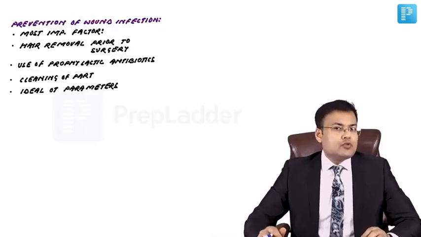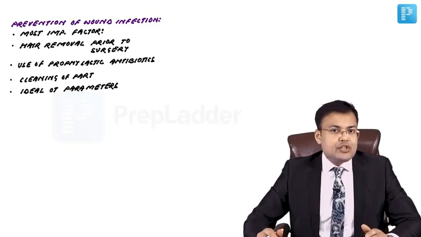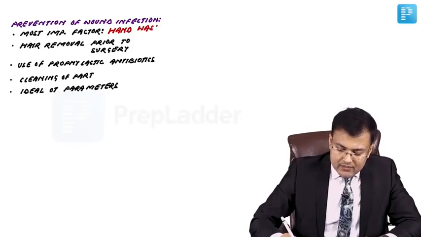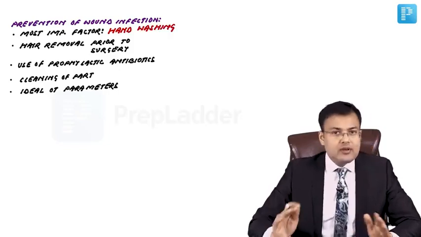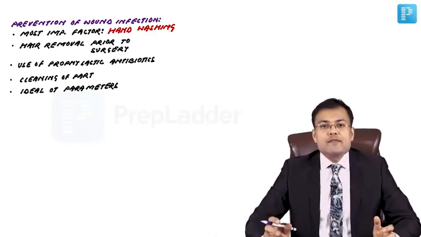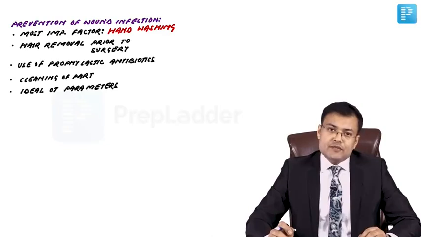What's the most important factor in prevention of wound infection? It's hand washing. So we should wash our hands in between 2 patients. Right? Hand washing, this was asked many times in AIIMS, is the most important factor in prevention of wound infection.